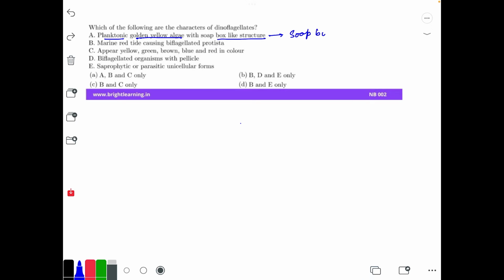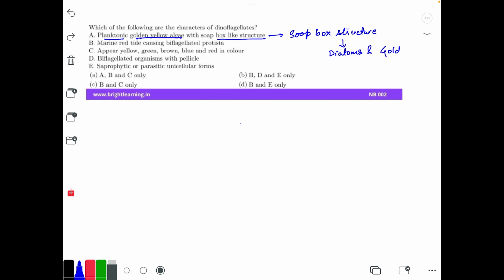And the question says: which of the following are the characters of dinoflagellates? This question is from the second chapter of your 11th biology, and that is biological classification. Here we have to talk about the features of the dinoflagellates.